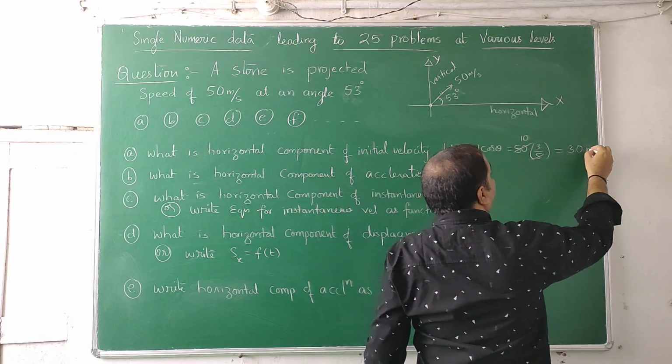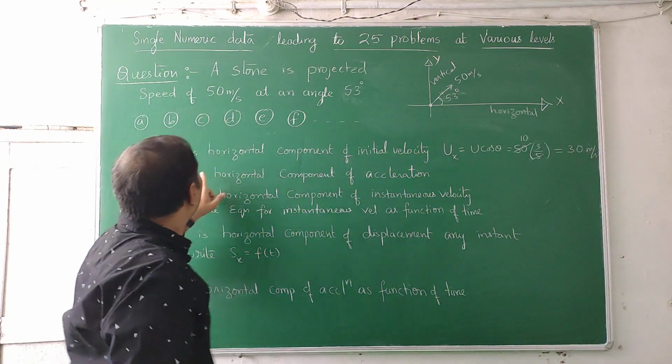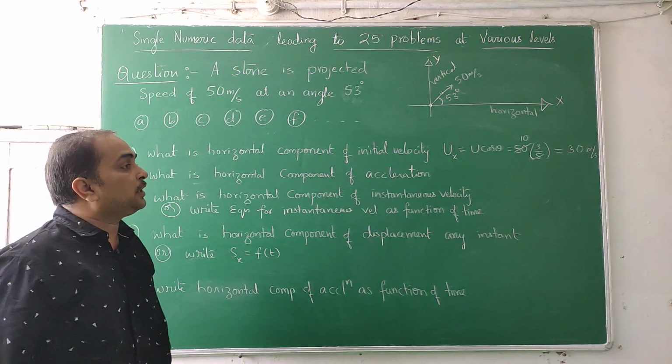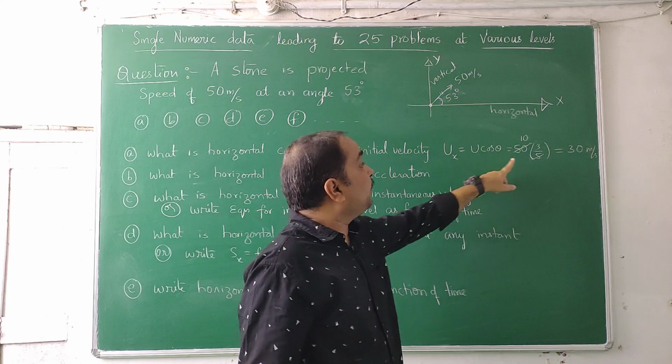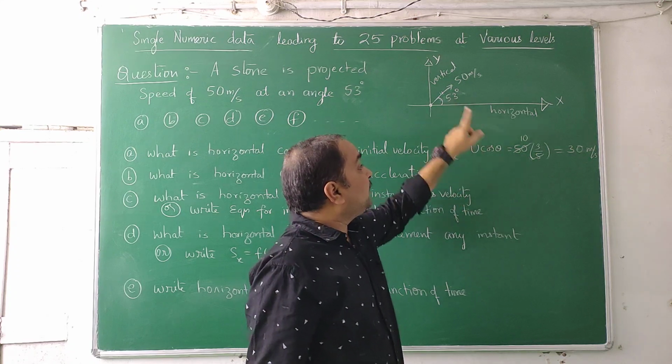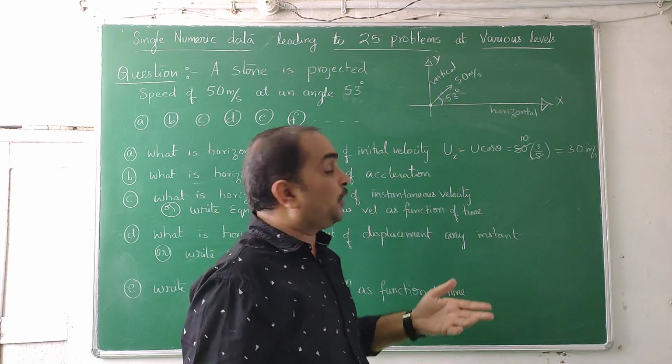the horizontal component of velocity. What is the horizontal component of initial velocity? Horizontal component of initial velocity is ux, that is u cos theta. u is 50, theta is 53 degrees, cos 53. Cos 53 is 3 by 5. That you should know. Trigonometry in that.